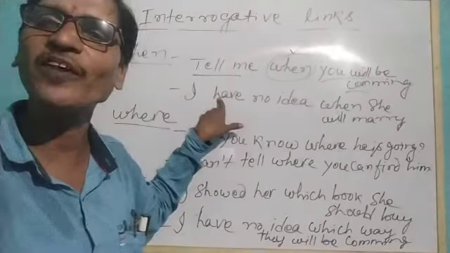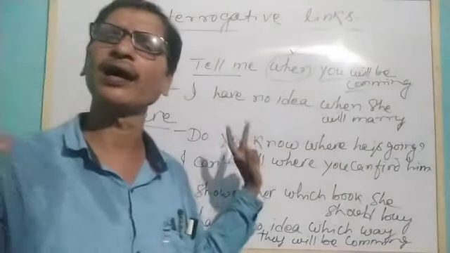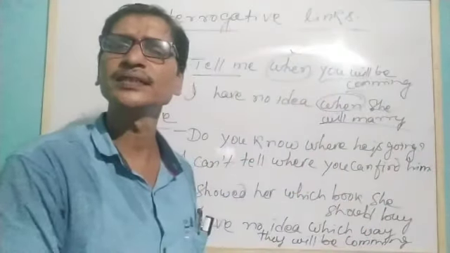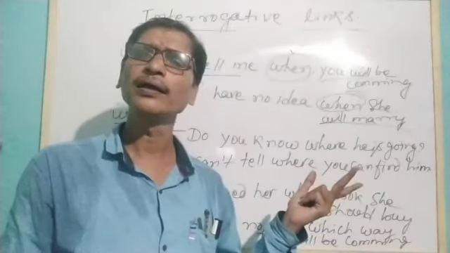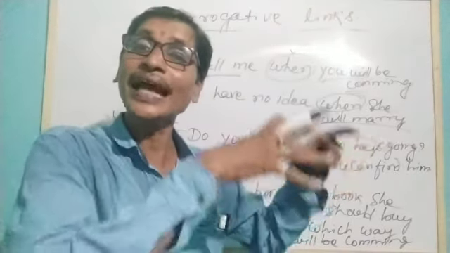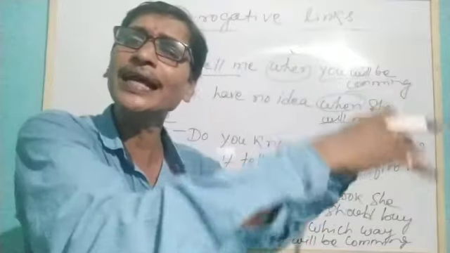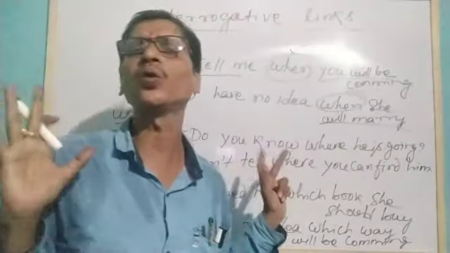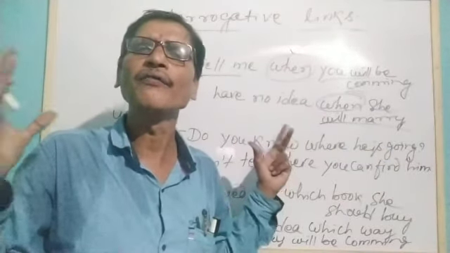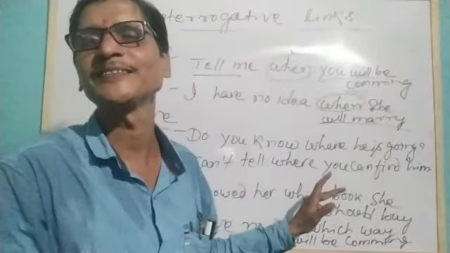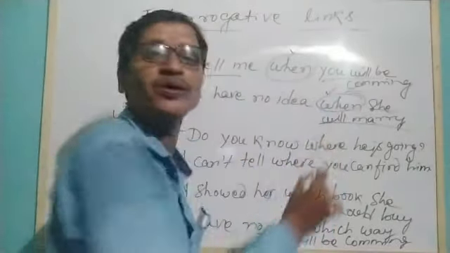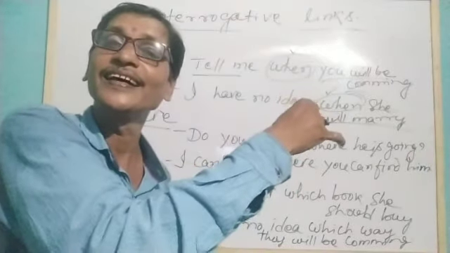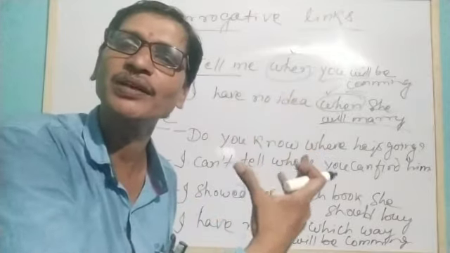Similarly, another example of "when" you see: I have no idea when she will marry. She will marry, I have no idea. That means the time, the age, the year, the month, the day, fixed when she will marry. I don't know. I have no idea when she will marry. So we are talking about a time, but functioning as a link, an interrogative link.